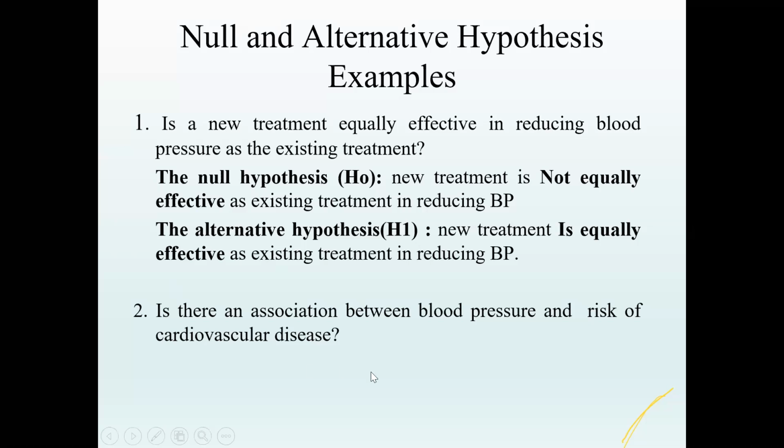There's another hypothesis here. Is there an association between blood pressure and risk of cardiovascular disease? Here you can have a hypothesis that there is no association. That will be the null hypothesis. There is no association between blood pressure and risk of cardiovascular disease, versus yes, there is an association between high blood pressure and risk of cardiovascular disease. That's how we have to formulate the null and alternate hypothesis.